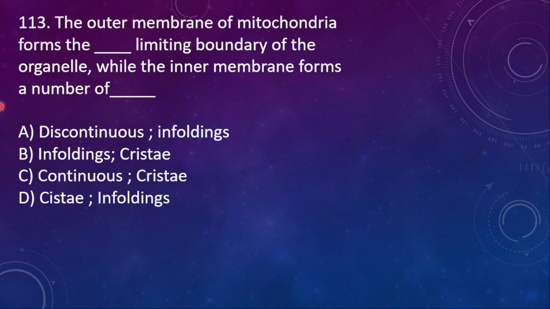The outer membrane of mitochondria forms the dash limiting boundary of the organelle, while the inner membrane forms a number of dash. Option A, discontinuous and infoldings. B, infoldings and cristae. C, continuous and cristae. D, cristae and infoldings. Outer membrane is continuous, whereas inner membrane is having what? Cristae. So here the option C is correct.